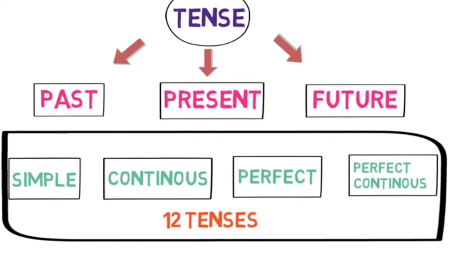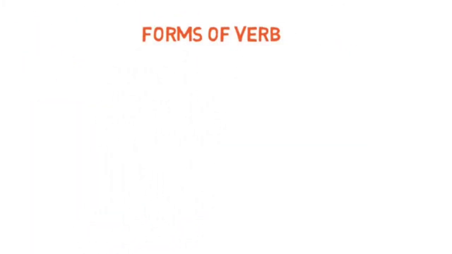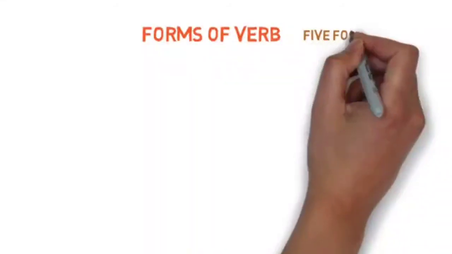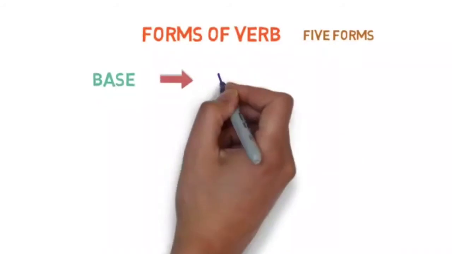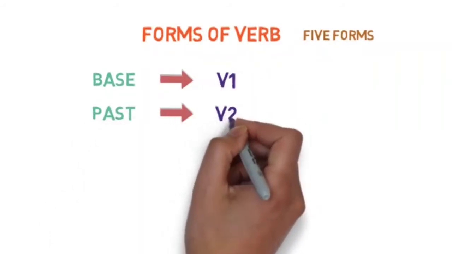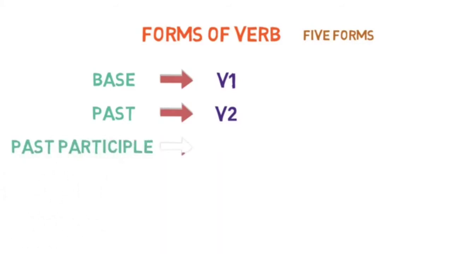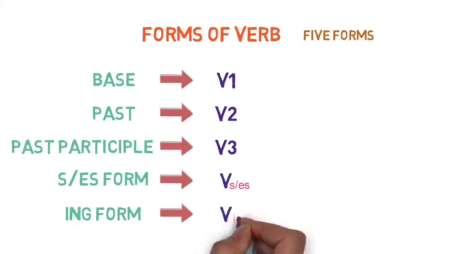We are going to learn each of them one at a time. For that, we need to revise the forms of verbs. Verbs are mainly divided into five forms. The base form, we will denote it as V1. Past form, we will denote it as V2. Past participle, we will denote it as V3. Then S or ES form, we will denote it as VS or ES. And ING form, we will denote it as VING.